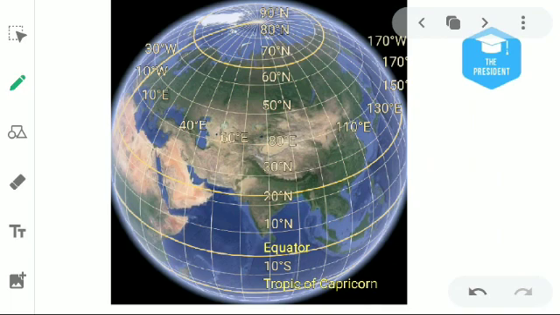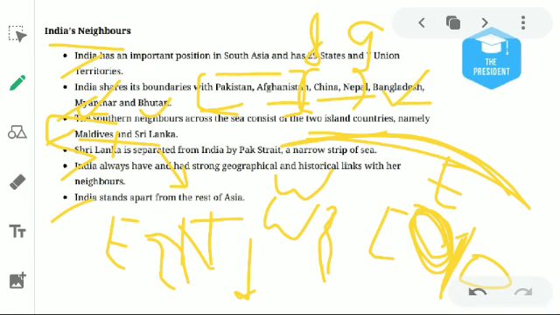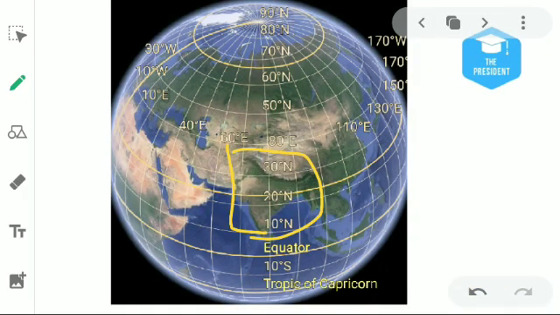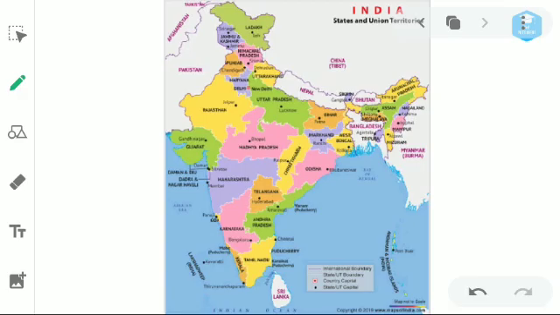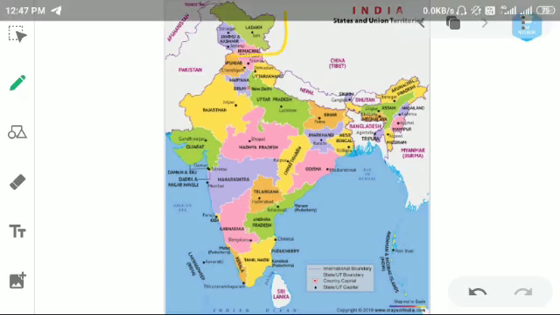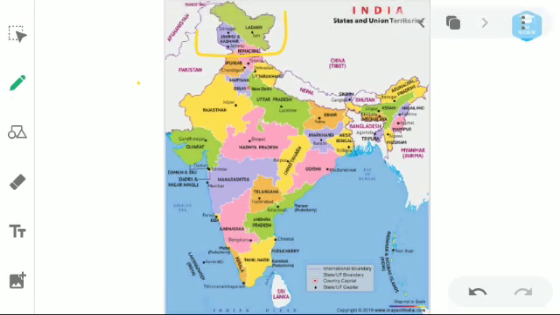Next, here is our country. I have discussed this slide. You can see here our country's location on the Asia continent, with the Tropic of Cancer passing through. This is our country's political map. This was the state that was divided into two UTs, now known as the Jammu and Kashmir UT and the Ladakh UT.